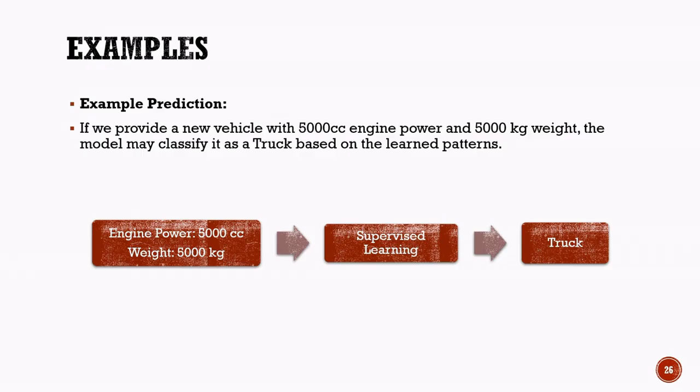As shown in the diagram, the engine power and weight are provided as inputs to the supervised learning model. The model processes this information using the patterns learned from the labeled training data and then produces the predicted output, which in this case is truck. This example demonstrates the main goal of supervised learning: learning from labeled examples and using that knowledge to accurately classify or predict new, unseen data.